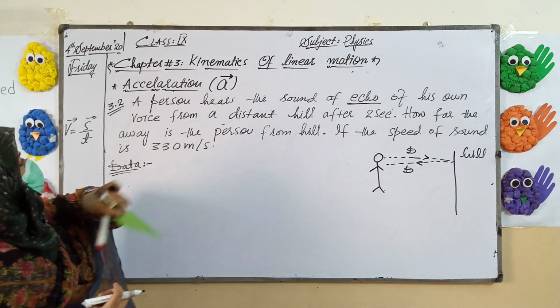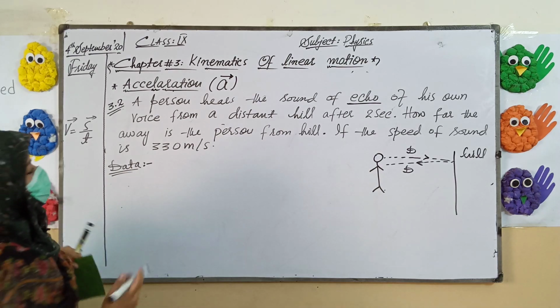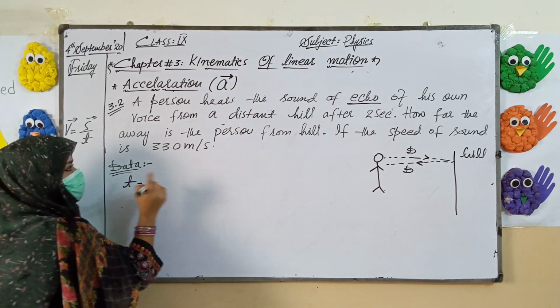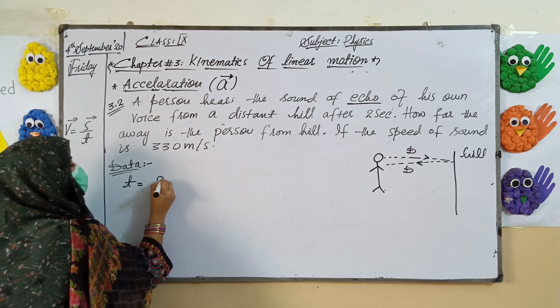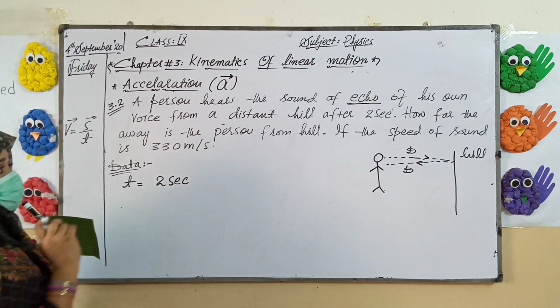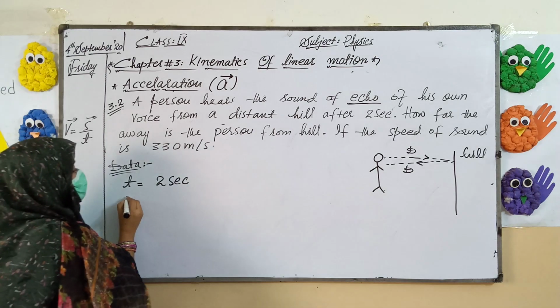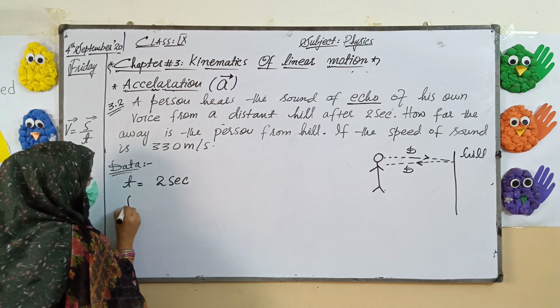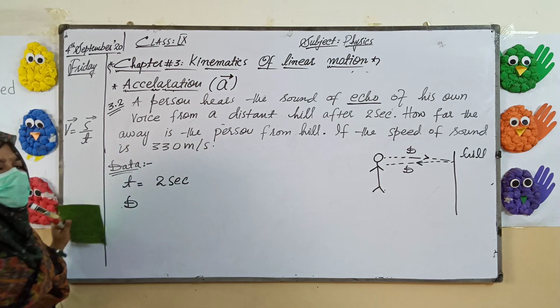So we can say he hears his own voice from a distant hill after 2 seconds. What is given here? Second is the unit of time, so time is equal to 2 seconds. How far away is the person? We have to calculate the distance, that is D, or we can mention it as S as well.